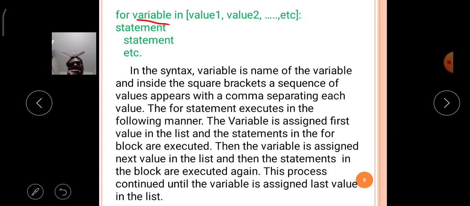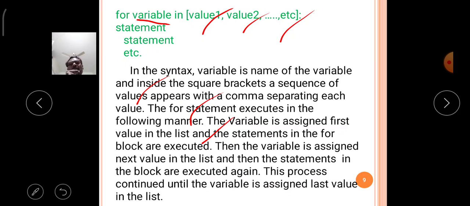In the syntax the variable is nothing but the name of the variable, and inside the square brackets a sequence of values appears, that is value 1, value 2, dash dash dash, value n, separated by commas. The for statement executes in the following manner. The variable is assigned the first value in the list, and then the statements in the for block are executed.